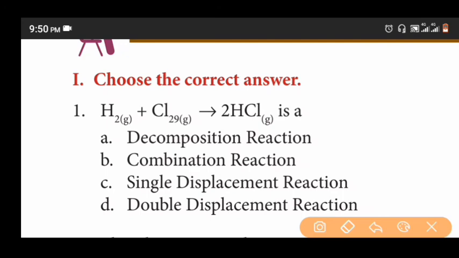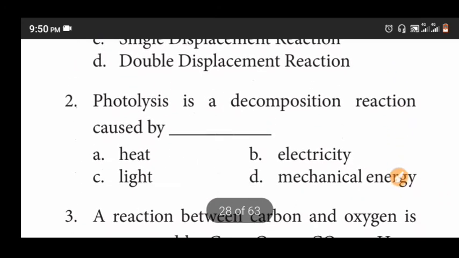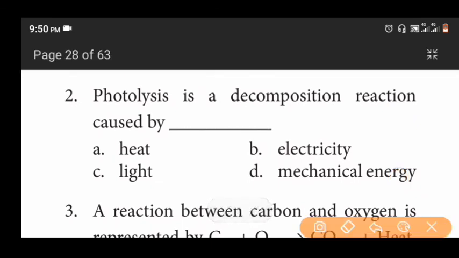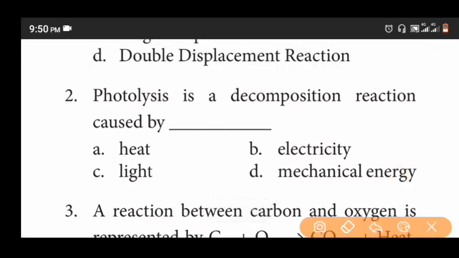The answer is combination reaction. Second question. Photolysis is a decomposition reaction caused by dash: heat, electricity, light, mechanical energy. The correct answer is option C, light.